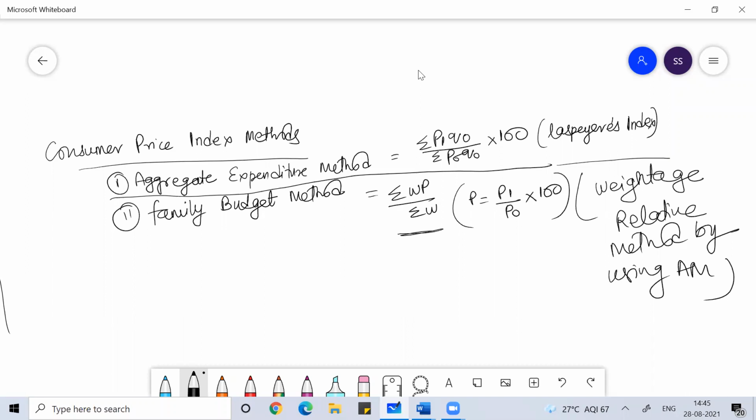So for consumer price index, two methods are there. One is the aggregate expenditure method. Another one is the family budget method. Clear, everyone? Does anyone have any doubt?